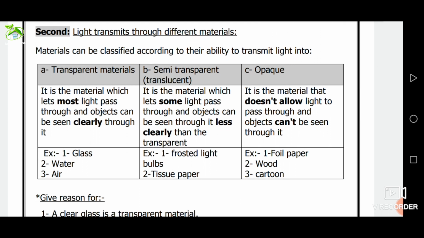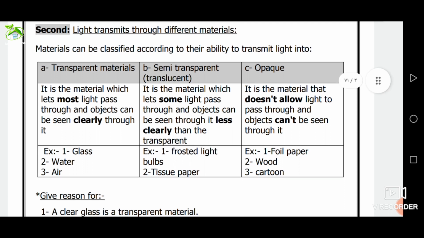Opaque materials are the materials that don't allow light to pass through. Objects can't be seen through them, such as rocks, aluminum foil, wood, carton, leather, human body. Okay? Opaque materials are used to cover windows of darkened photographic rooms. Give reason. Our bodies are opaque materials because they don't allow light to transmit through and objects behind them can't be seen. Okay, can you understand?